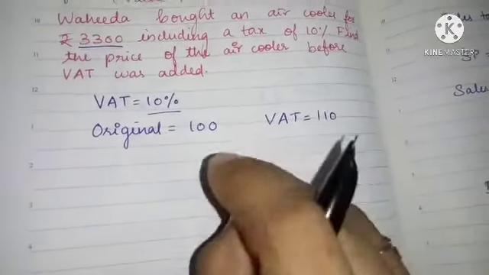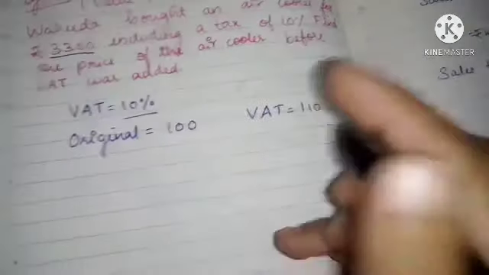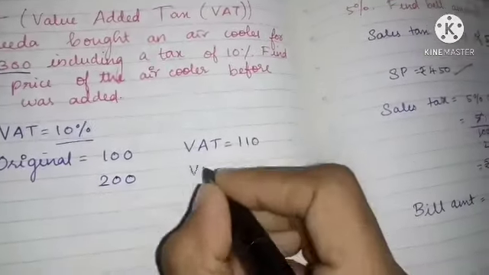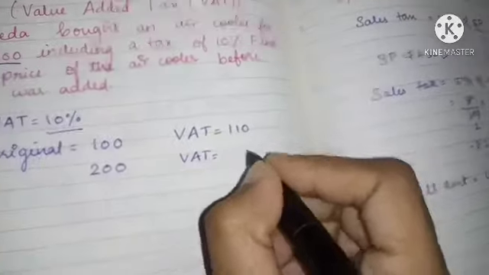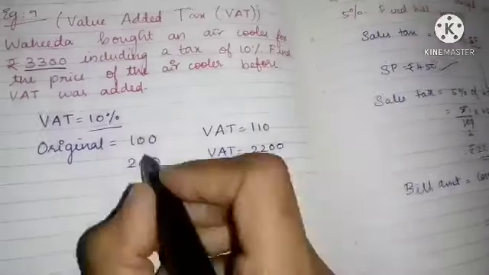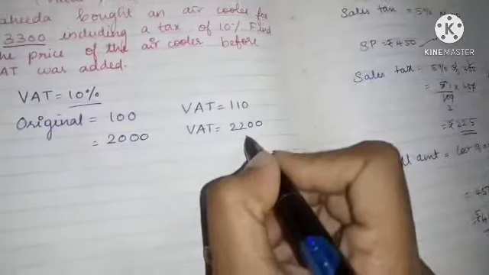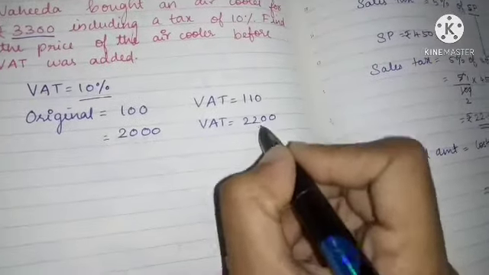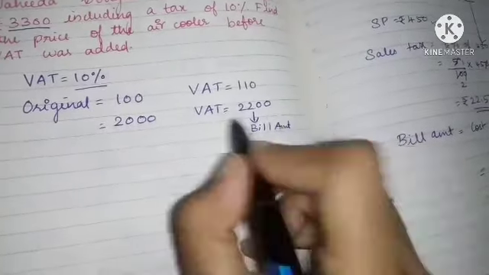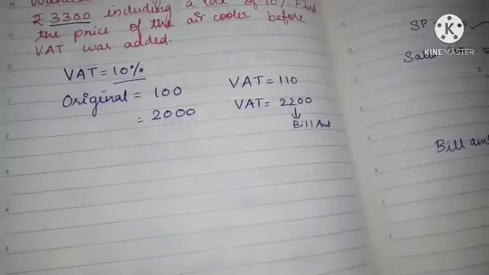Okay, if the original price is 100 rupees, after adding the VAT it will be 110 rupees. If the original price is 2000 rupees, how much will it be? 2200 rupees. After adding the VAT, the bill amount will be 2200 rupees. This is the concept.